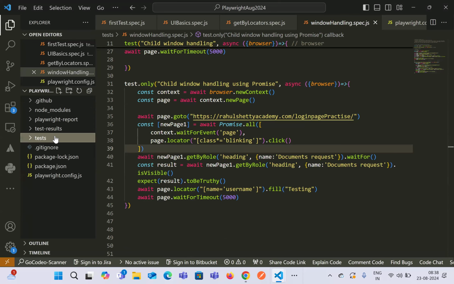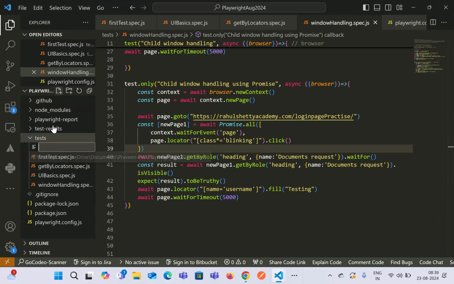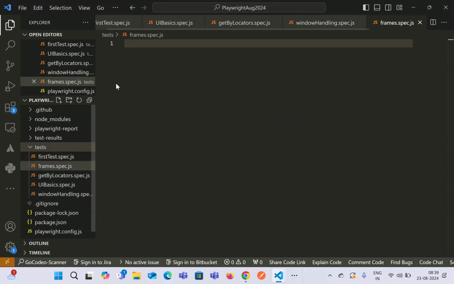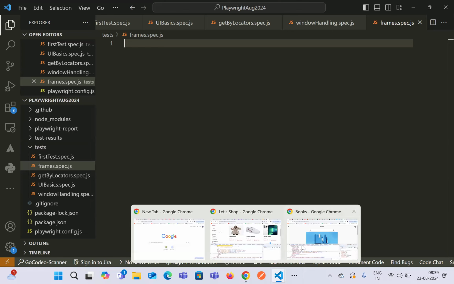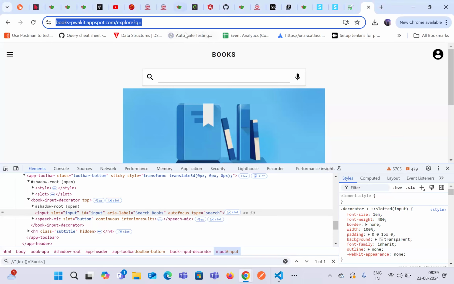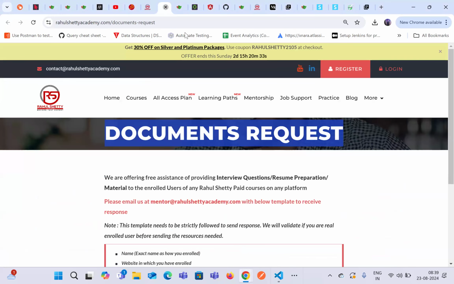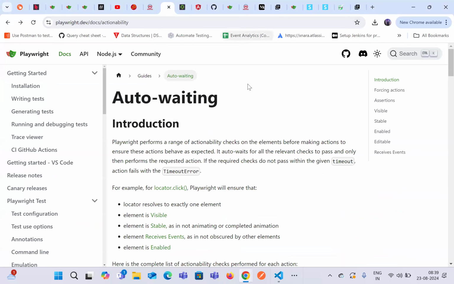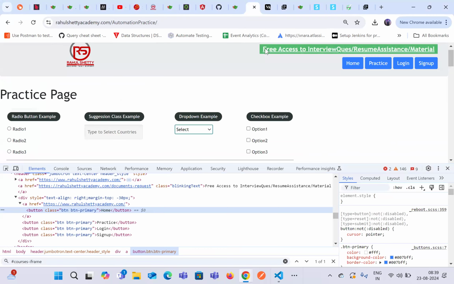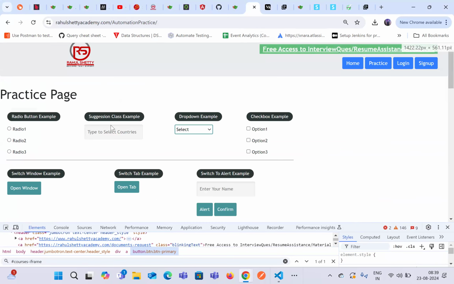Now let's discuss another important concept, which is a frame. So frames, let's say frames dot spec dot js. So what is basically frames? Okay. So frame in general is a HTML page inside another HTML page. Okay. So what is meant by that?